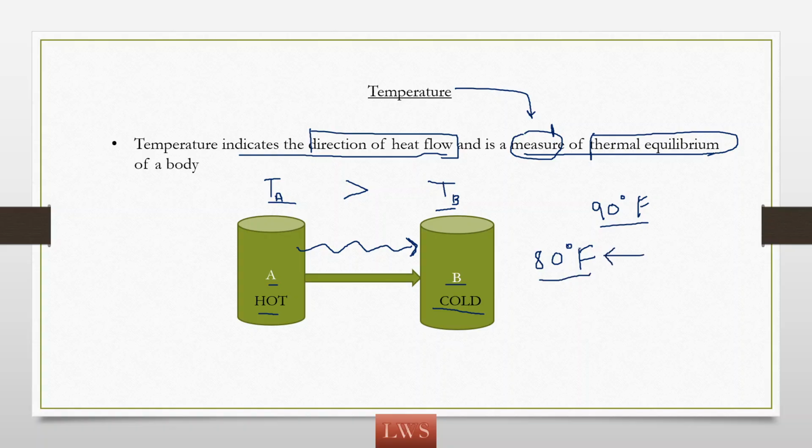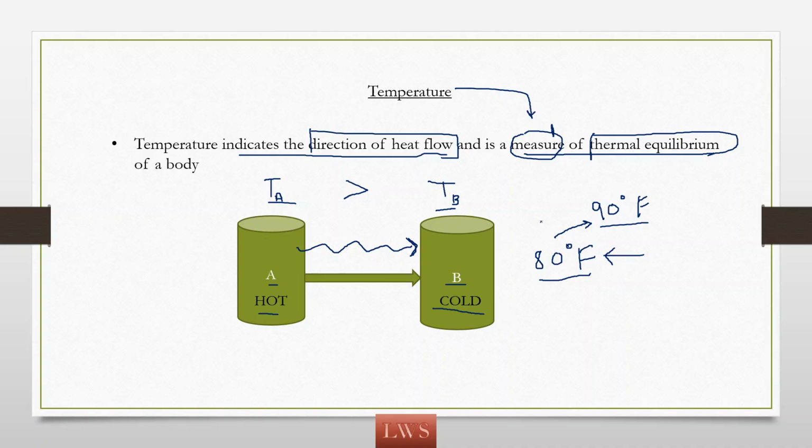So this thermometer has to indicate 90. So the doctor will make the thermometer come in contact with our body. Whenever the thermometer comes in contact with our body, heat energy will flow from our body to the thermometer. Why? We are the hot body, the thermometer is the cool body. So heat flows from our body to the thermometer.